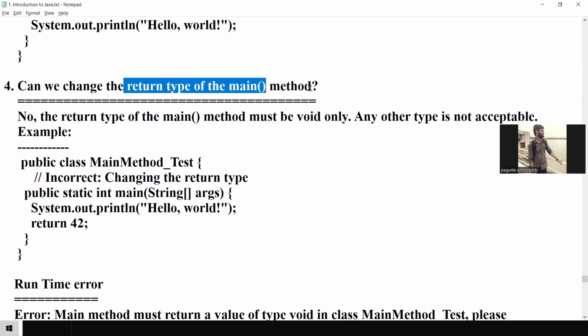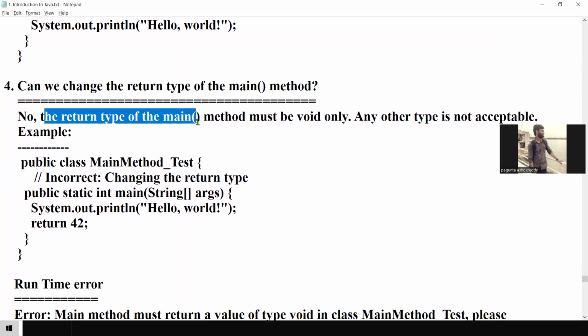Can we change the return type of the main method? What is the return type? Void is the return type. Can we change the return type of the main method now? No, no. The return type of the main method.